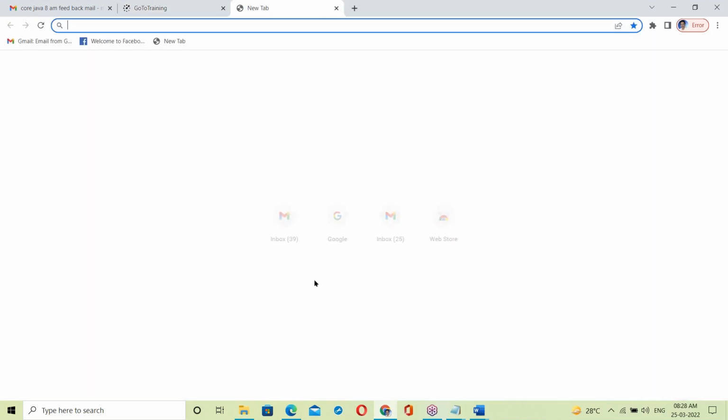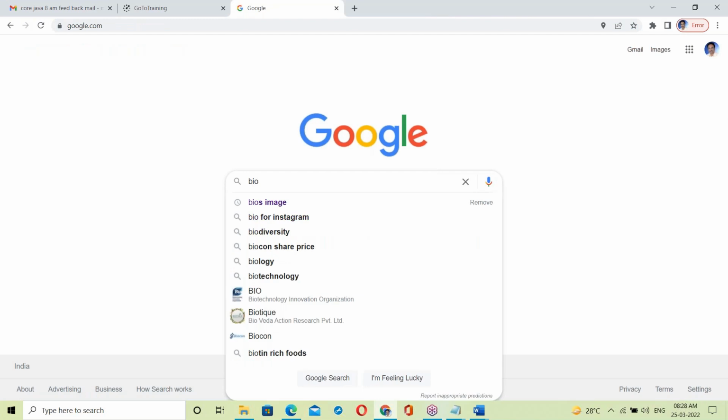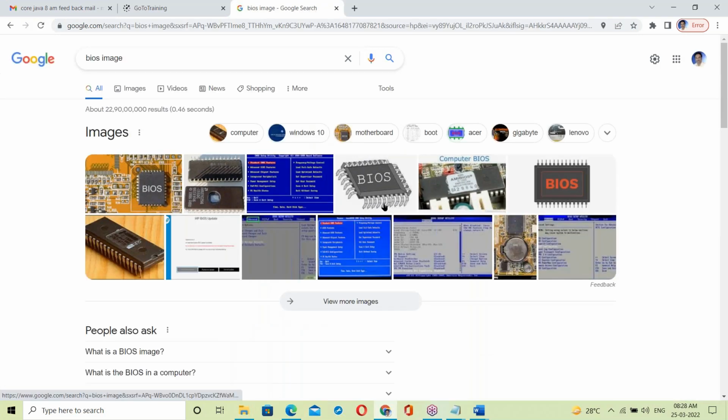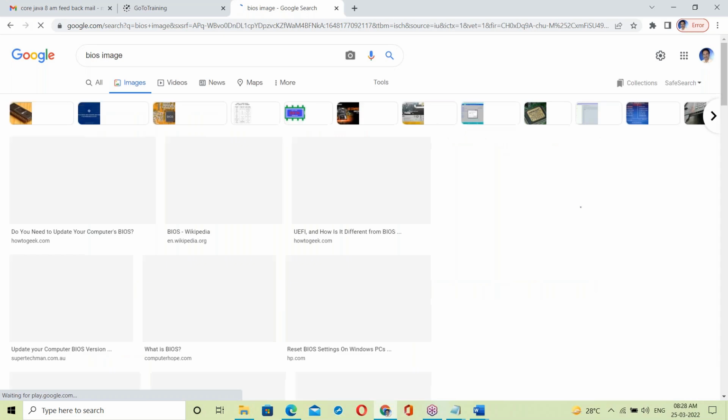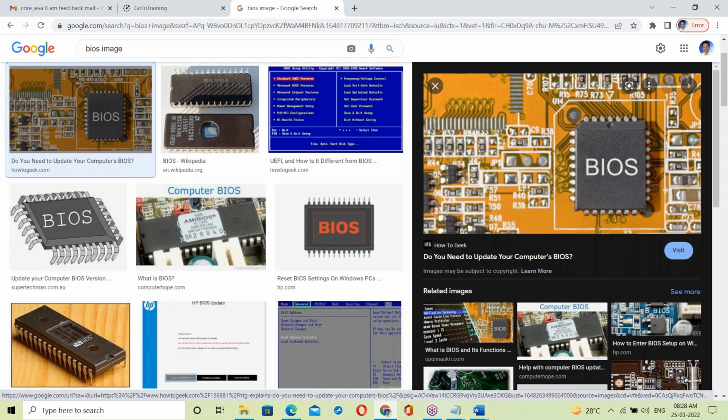See, in your computer, this is BIOS, BIOS setup. This is the BIOS chip, in the motherboard.